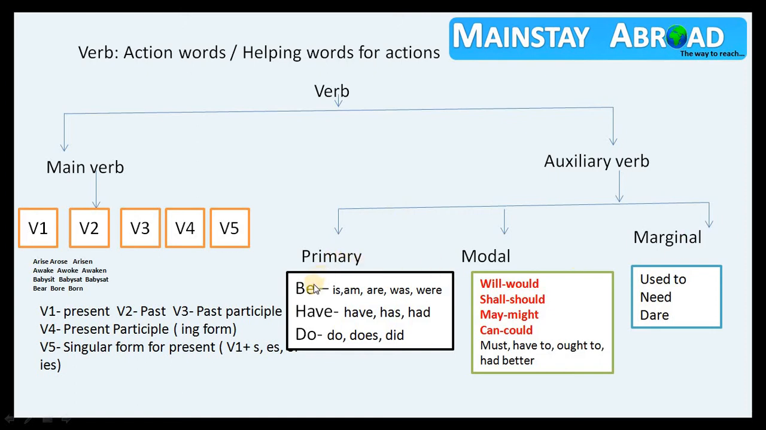So primary auxiliary can teach us about be verb, have verb, do verb. Here present and past form is available. Is, am, are, was, were is be verb. Have, has, had is have verb. Do, does, did is our do verb.